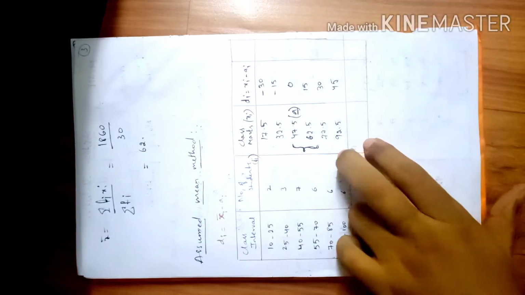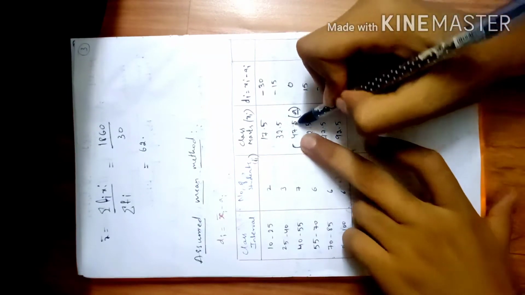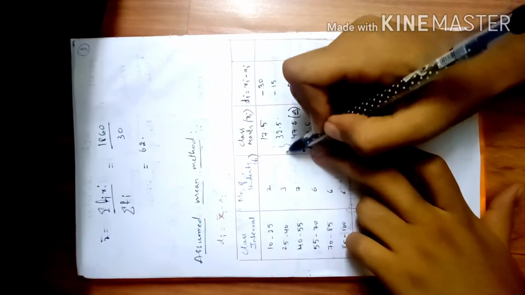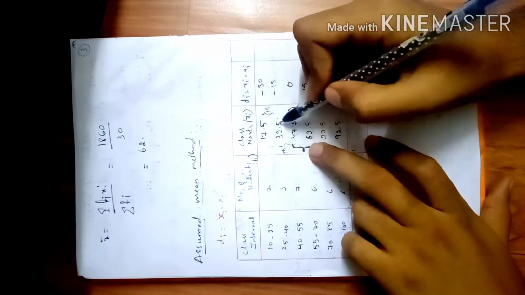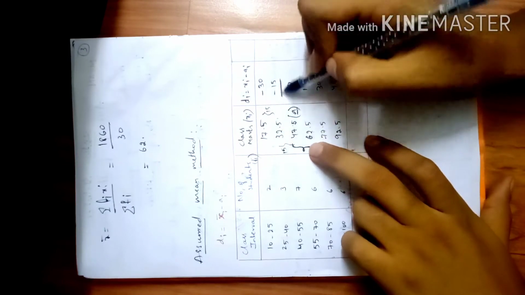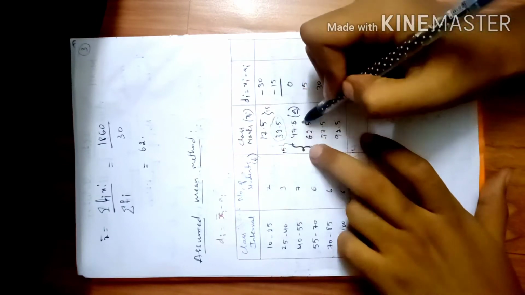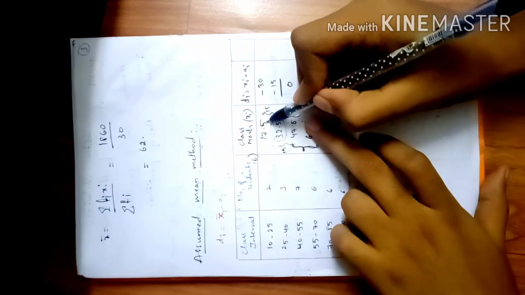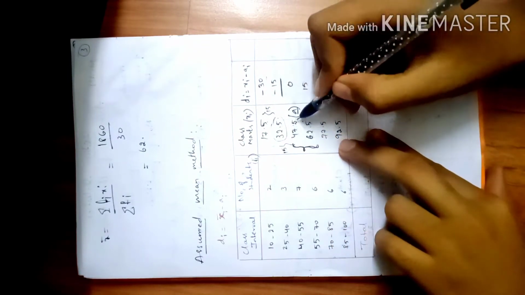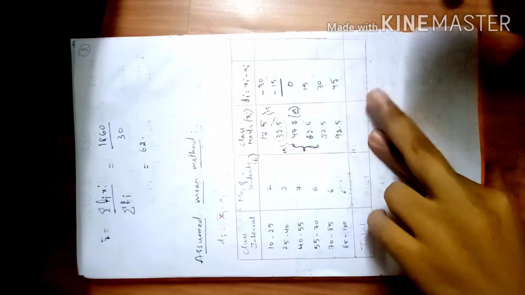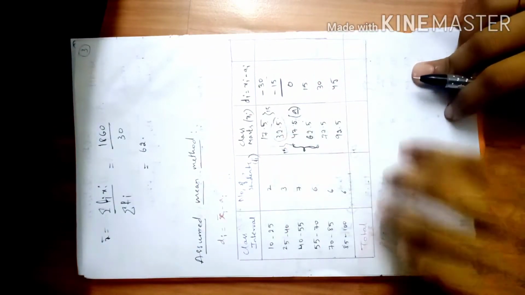It's very simple, friends. Among any two values the difference is 15, as I already explained. So we get minus 15 because this value is smaller when compared to this, and whenever you subtract 47.5 from 32.5 you get minus 15, and from 17.5 you get minus 30. When you come downward you will be getting positive values: 15, 30, 45. This is very simple to write when compared to the previous values.